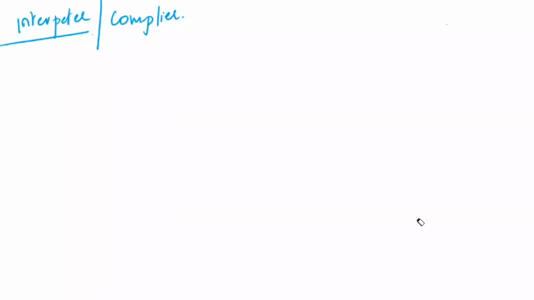LKG questions will be asked to LKG students, not to the BTech students. This is a very basic level question. This will not be the real time in the interviews, right? So what is the difference between interpreter versus compiler?